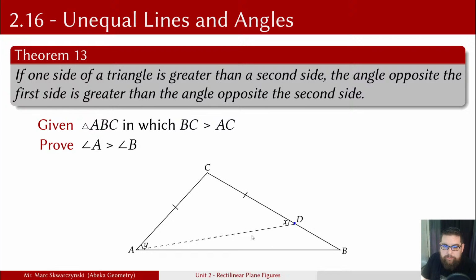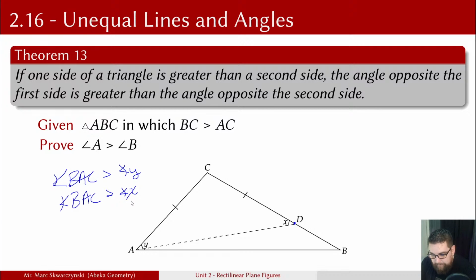Right, which is substitution. Y has to be, angle BAC is greater than angle Y. Okay, then angle Y equals angle X, so angle BAC is greater than angle X by substitution. We're substituting in an equal for an equal. Now, angle X must be greater than angle B, because if you look at this, we formed two triangles inside this larger triangle.